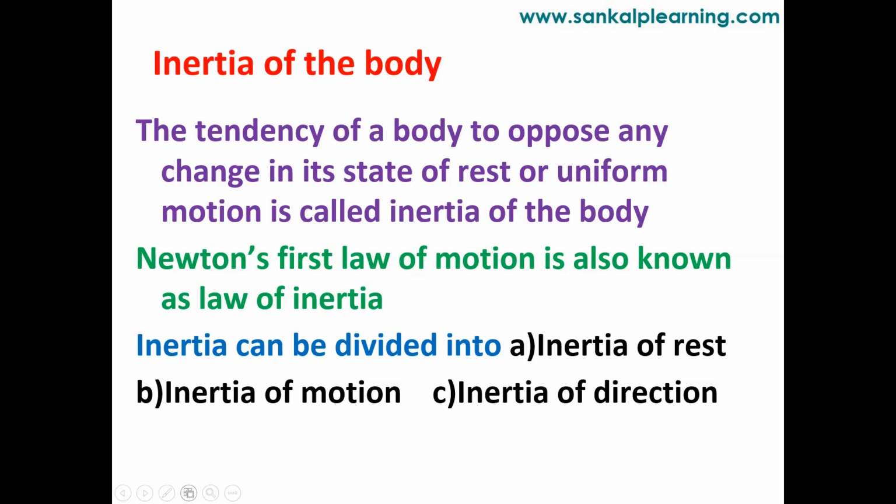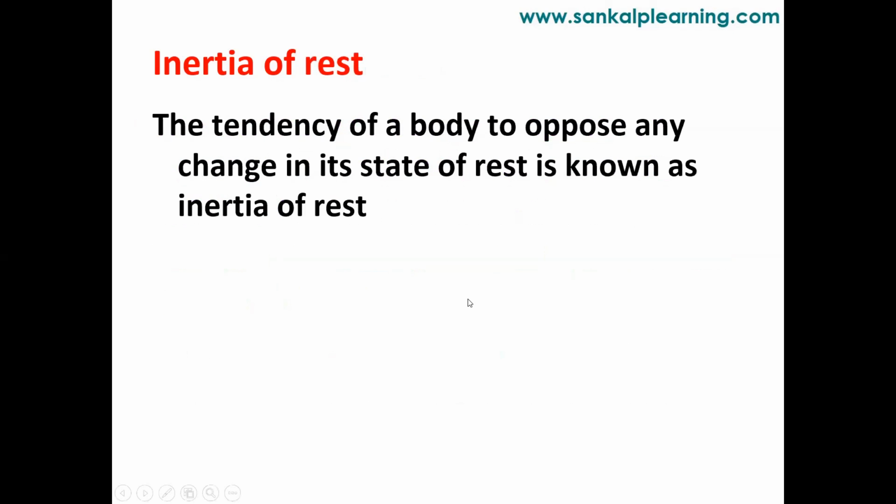So now let us discuss one by one all the definitions of the three types of inertia along with examples.